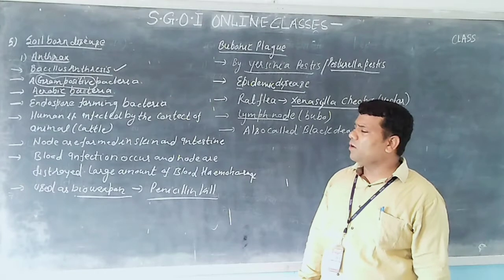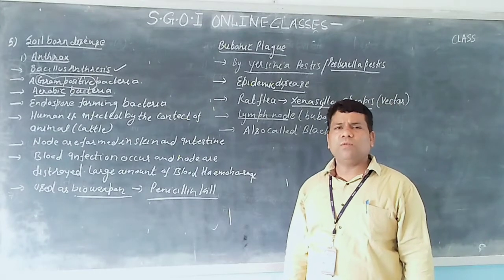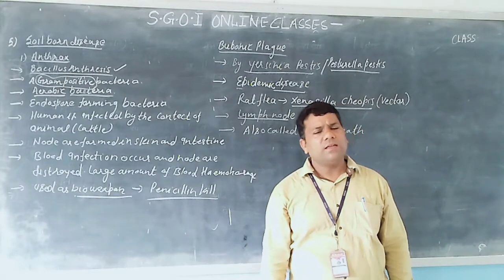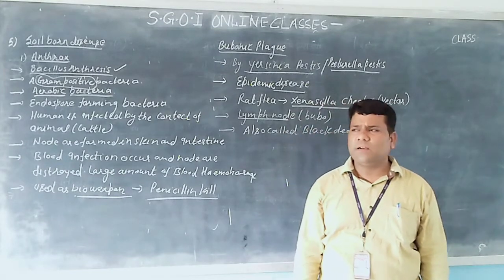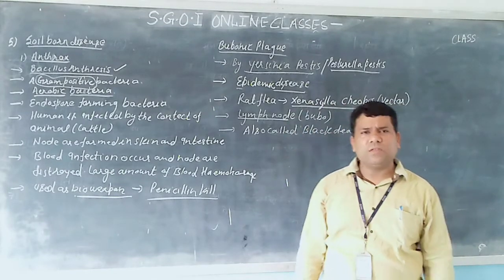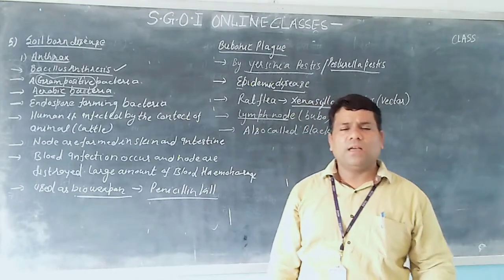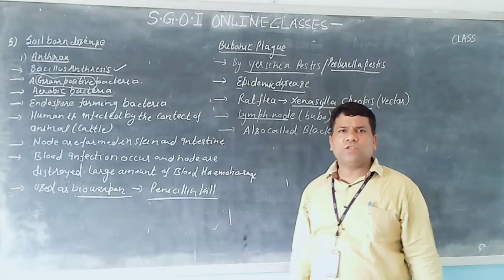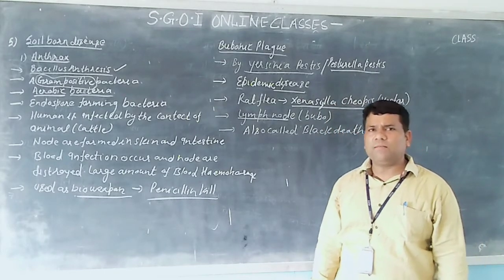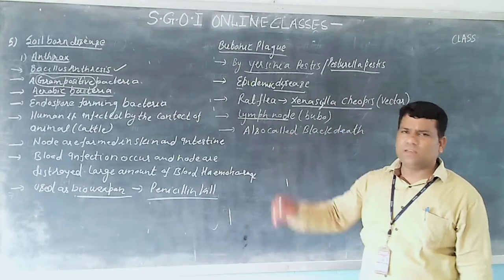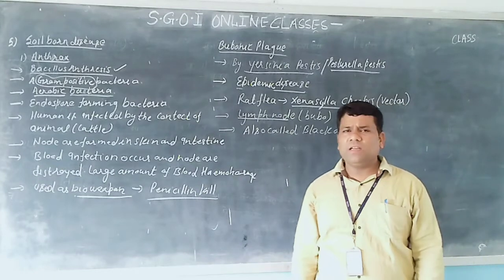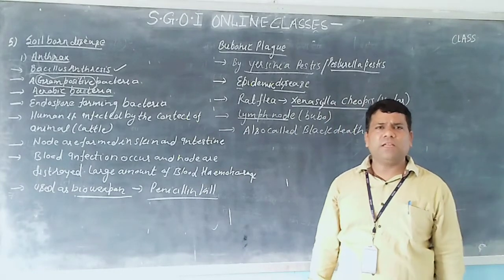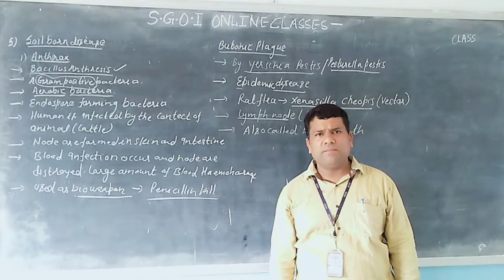According to Gram staining, there are two types of bacteria found. The first is known as gram-positive bacteria and the second one is known as gram-negative bacteria. Why do we say gram-positive bacteria? Because those bacteria which take the stain developed by Gram are called gram-positive bacteria, and those bacteria which do not take the Gram stain are called gram-negative bacteria.